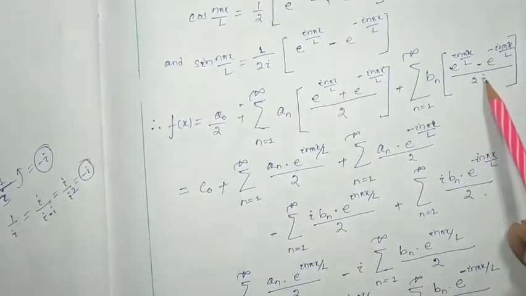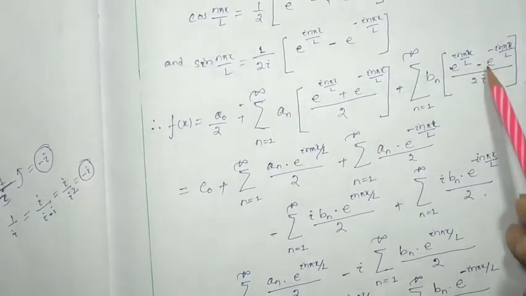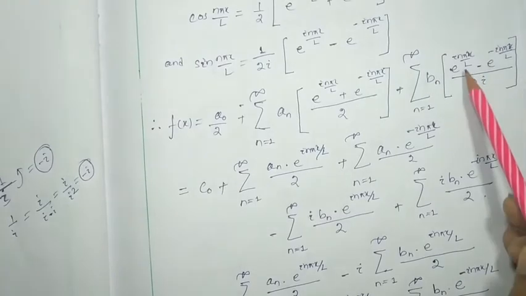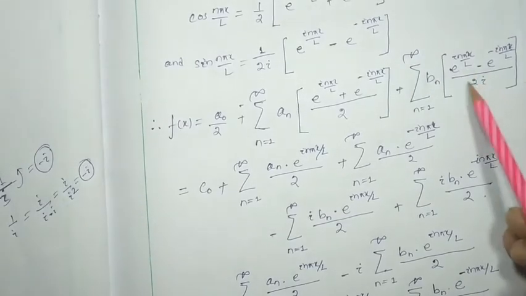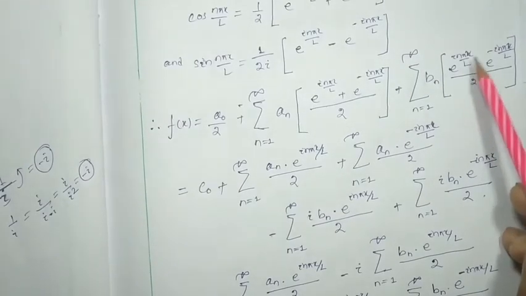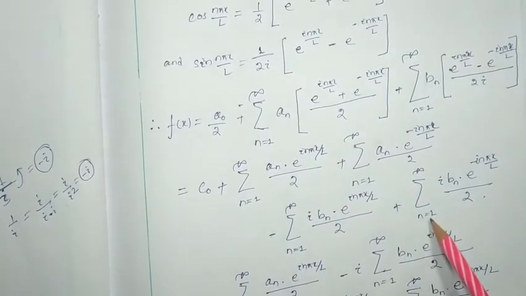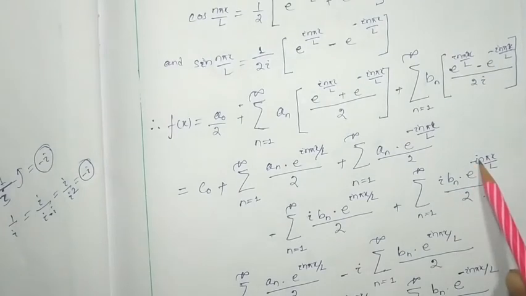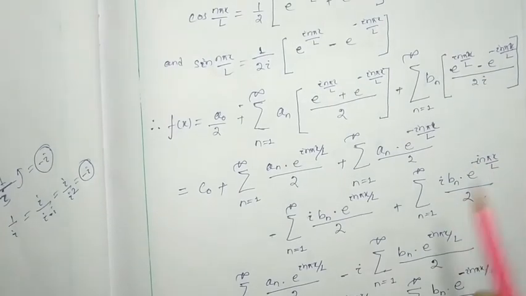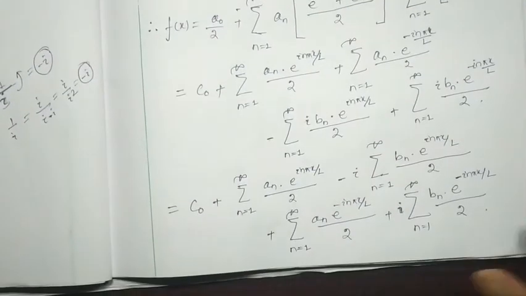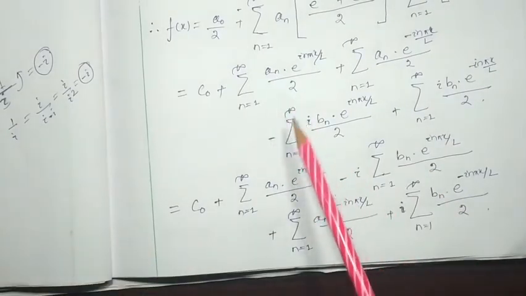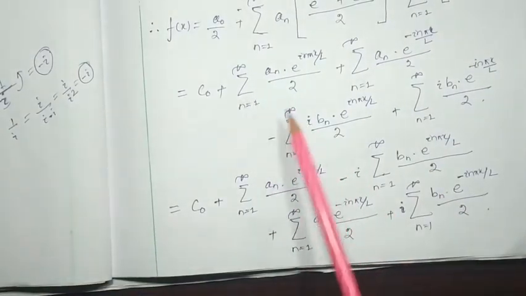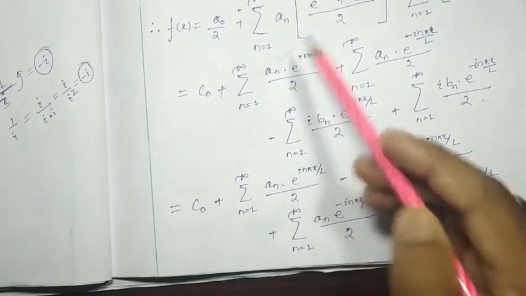But if I take i to the numerator, then here is minus, and i has gone to the numerator, so another minus, it will be plus. So minus, sorry, summation n equal to 1 to infinity, i bn e to the power i n pi x by l by 2. Okay, now I am going to take these 2 terms nearby one another, this term and this term.